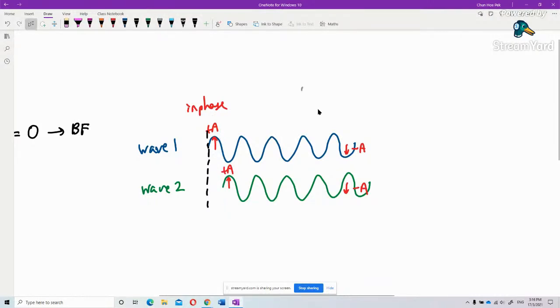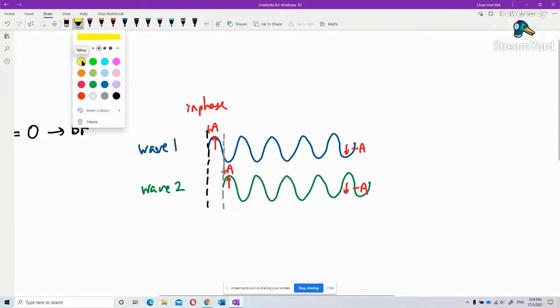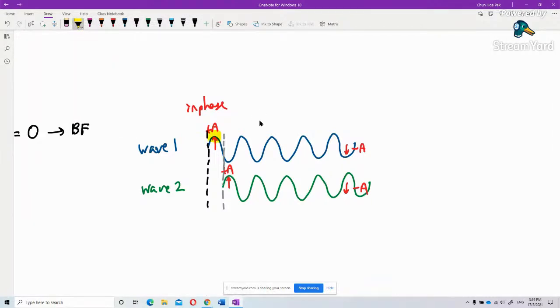So now let's say over here. Which one has a longer distance? What's the path difference between these two? The path difference is this part, isn't it? See this part, which is this one. This is the path difference. This one has a longer distance.